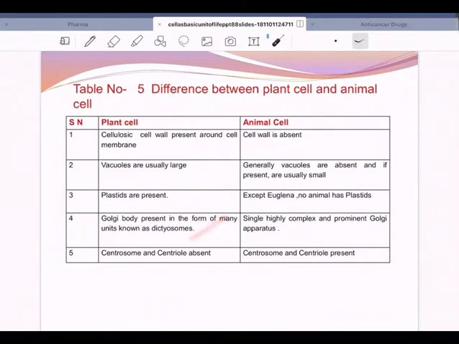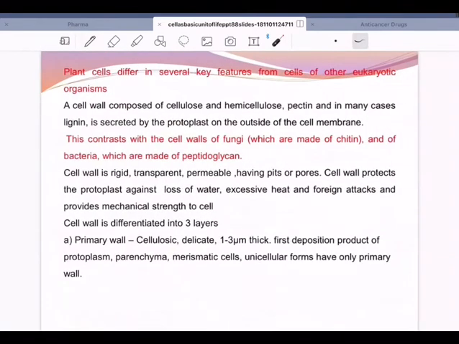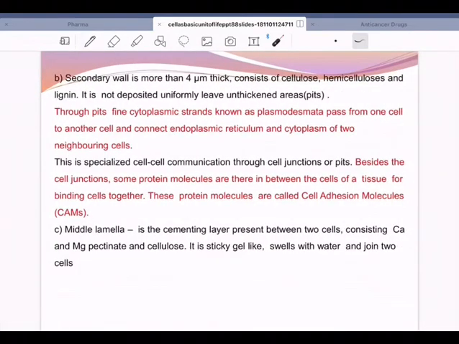Golgi body is present, and we will be knowing about the structure and functions of it. And then there is single highly complex and prominent Golgi apparatus. Centrosome, centrioles absent. Centrosome, centrioles are present in animal cell. Try to know as many as possible and write the best ones. So we have got plant cells differ in several key features from cells of other eukaryotic organisms. Try to contrast and compare right from cell wall.